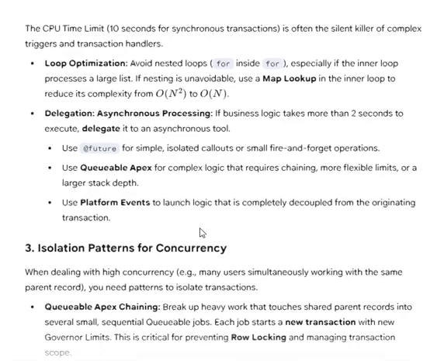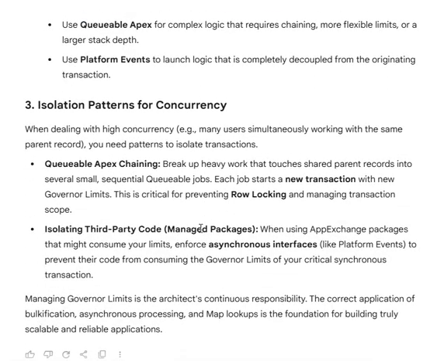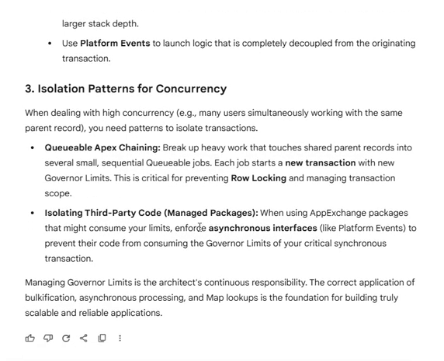Okay. The next one is the isolation pattern for concurrency. When we are dealing with long-running operations and a lot of users simultaneously working with the same parent record, we need some pattern to isolate transactions. Let's see what the advice is. Queueable Apex chaining: break up heavy work into smaller subsequent queueable jobs. Each job starts with a new transaction and new governor limits. It is critical for preventing row locking.